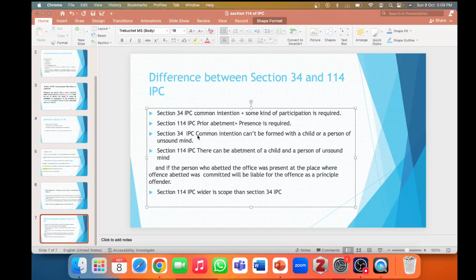Under section 34 of IPC, common intention cannot be found with a child or a person of unsound mind. But in case of 114 IPC, there can be abetment of a child and a person of unsound mind. And if the person who abetted the offense was present at the place where the offense abetted was committed, he would be liable for the offense as a principal offender. So the scope of section 114 IPC is wider than that of section 34 of IPC.